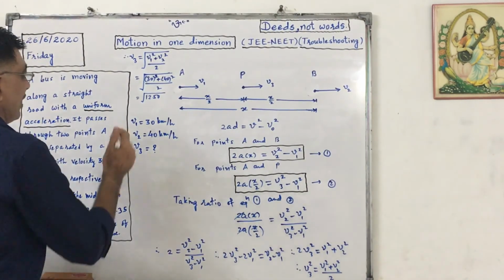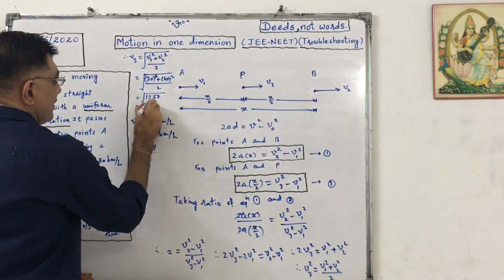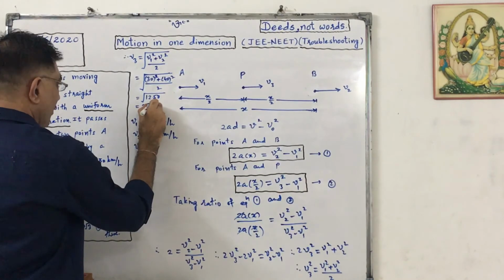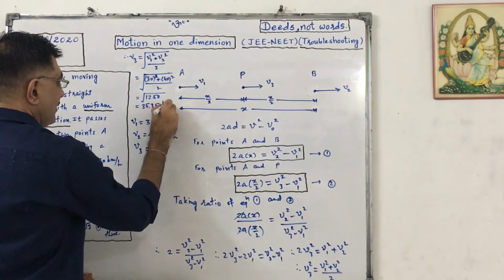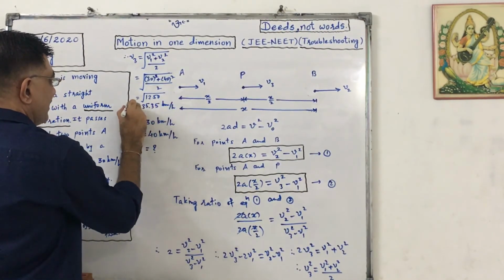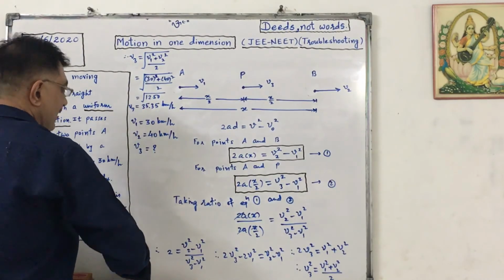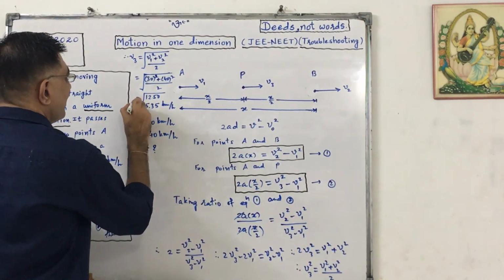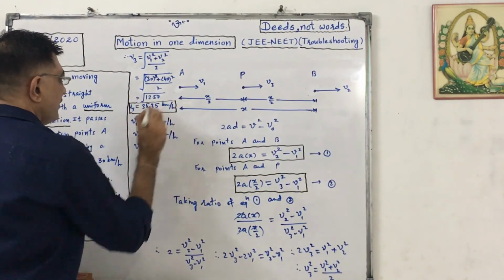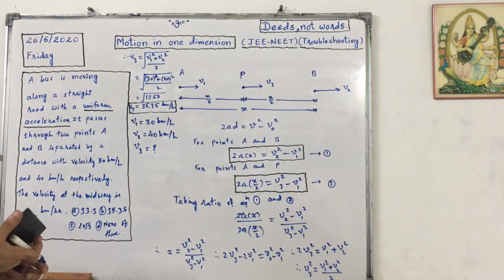That will be 35.35 kilometer per hour. That is the answer. V3 equals 35.35.